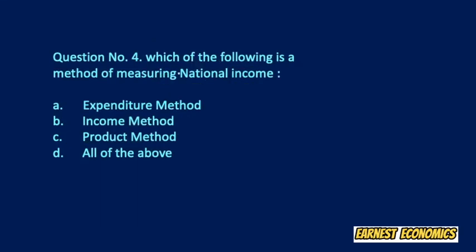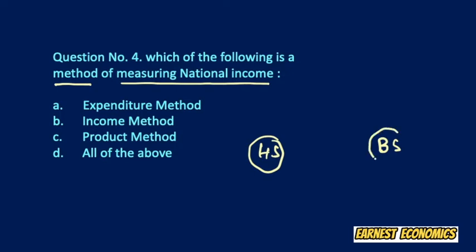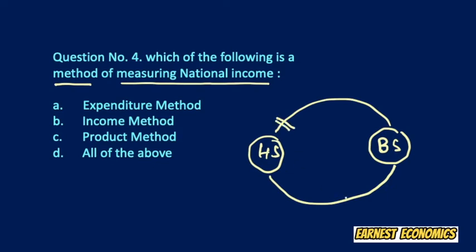Our fourth question is: which of the following is a method of measuring national income? Now, while studying circular flow of income, the business sector, household sector, the financial relationship between them, and the relationship of goods and services and factor services between them, we learned where to calculate national income at 2-3 spots.